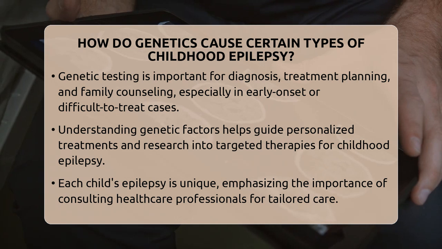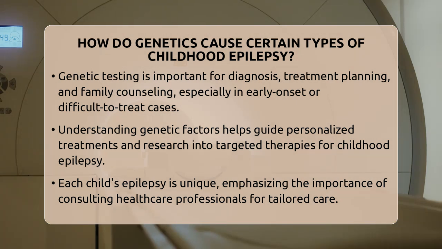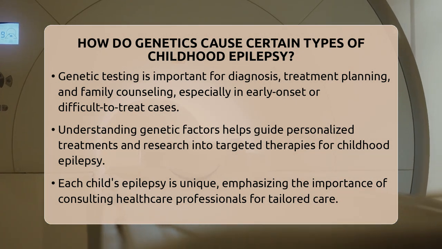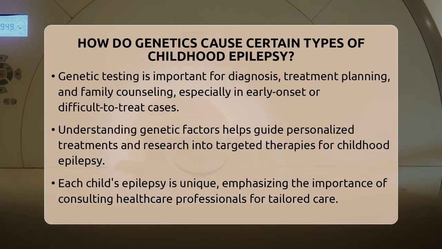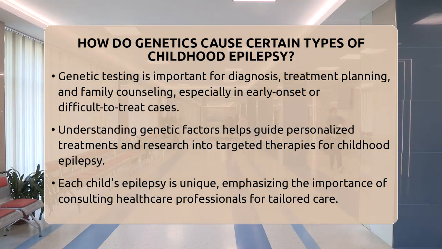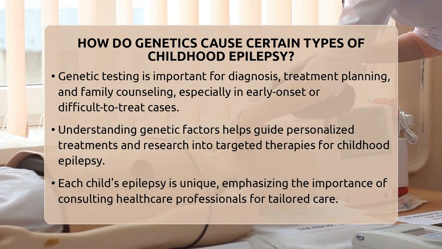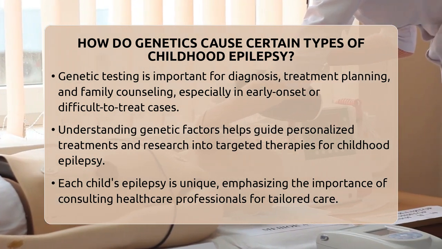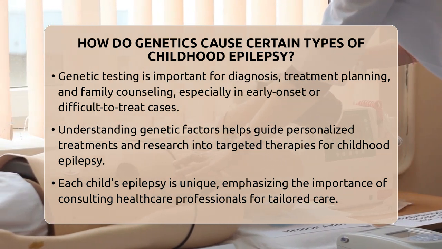Understanding these genetic factors is important because doctors now often recommend genetic testing for children with early onset or hard-to-treat epilepsy. Knowing the specific genetic mutation can help with diagnosis, predicting how the epilepsy might progress, and choosing the best treatments. Some genetic epilepsies have targeted therapies under research or in use, especially for conditions like Dravet syndrome. Family counseling is also helpful to understand inheritance patterns and the chances of other family members being affected.